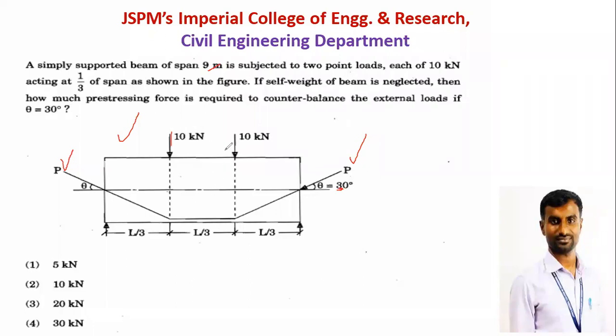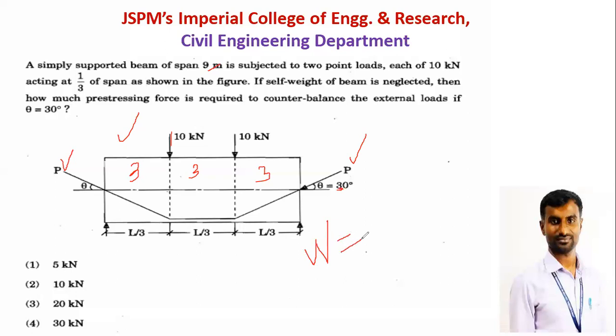So two eccentric point loads are given. Loading is symmetrical, at a distance of L by 3, L by 3, L by 3. Total span is 9 meter, which means this is 3 meter, this is 3 meter, this is 3 meter. And we have to find out the balancing load. What is the concept? Load balancing concept.